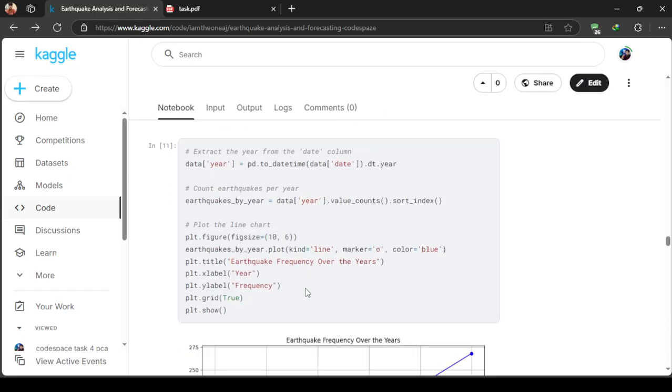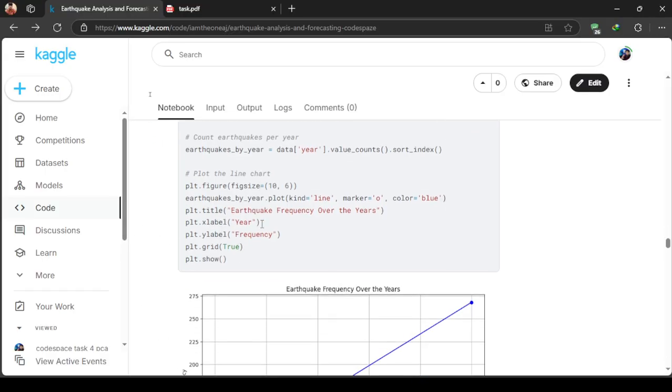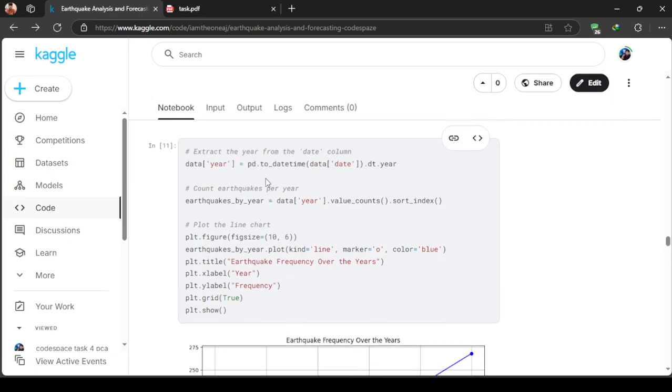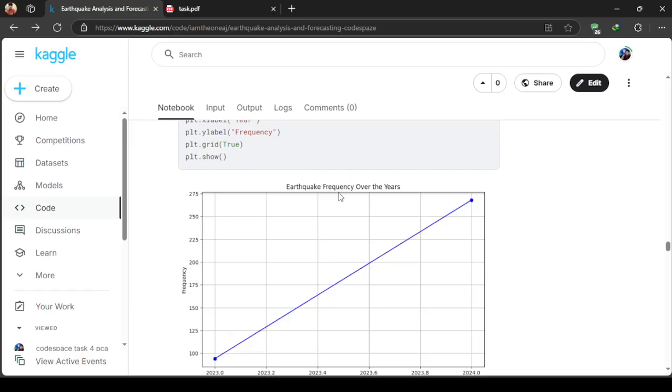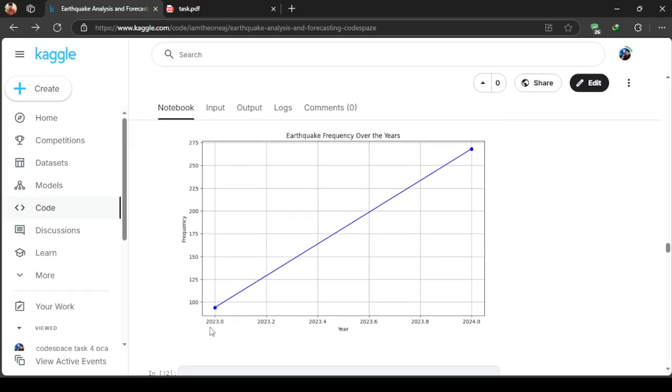We extracted the year and implemented which year what happened. We have extracted the year-wise data frame starting from 2023 to 2024. This is a graph chart.